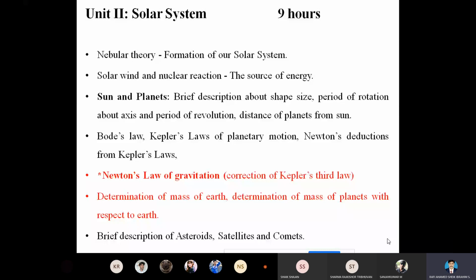For this, we have taken an example, the distance between Mars and Jupiter. In between these two planets, Mars and Jupiter, there are a number of celestial bodies, a number of objects. The bodies located between Mars and Jupiter are called dwarf planets.